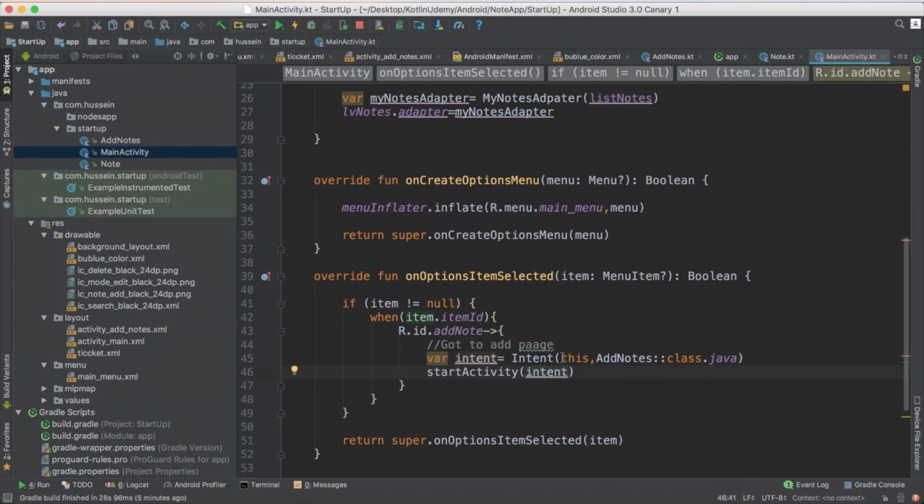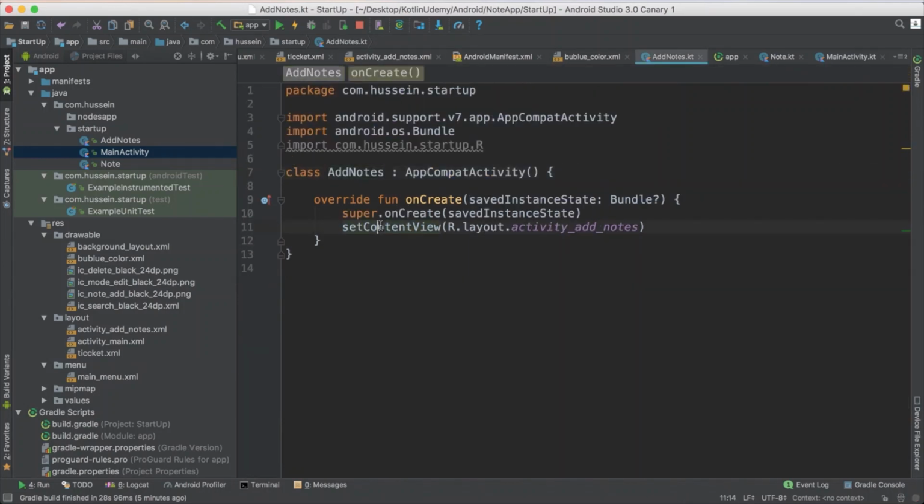This is how Android works. You just define your intent, you send from where you want to go to where, then you say start activity, and it will directly go here and start this activity for you.